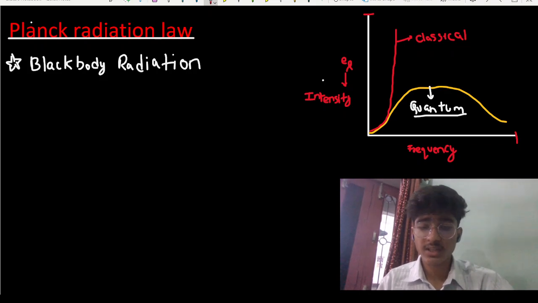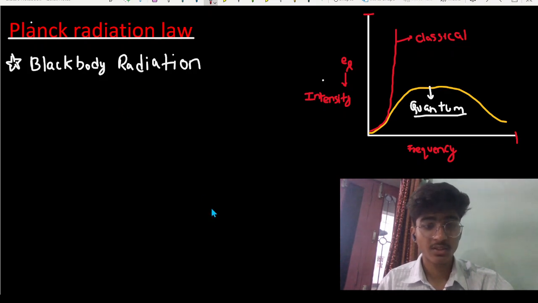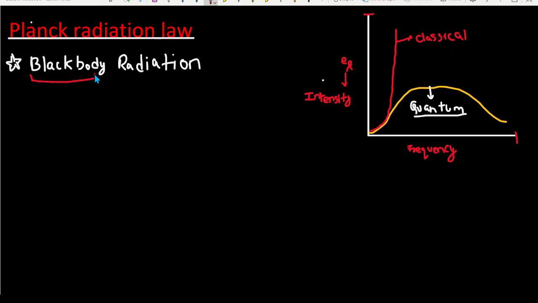First of all, we have to understand what exactly a black body is, and then what radiation actually is. Generally you can think that a black body is a thing which absorbs all of the light radiation.